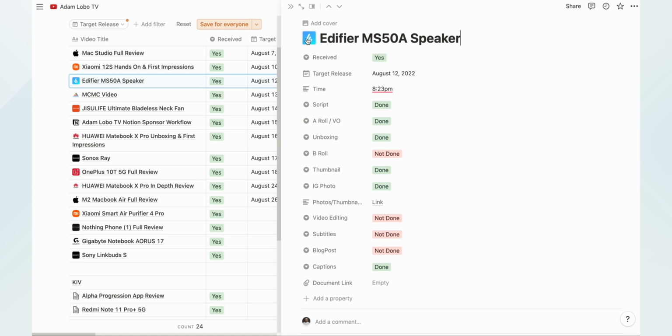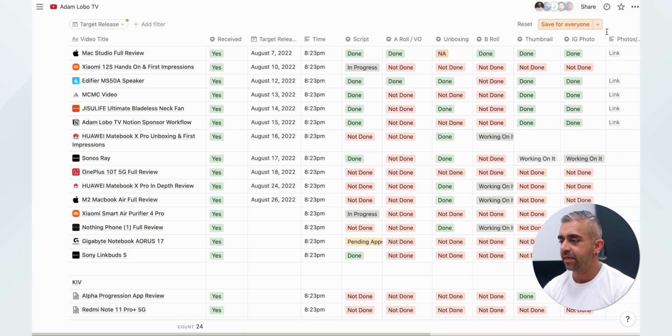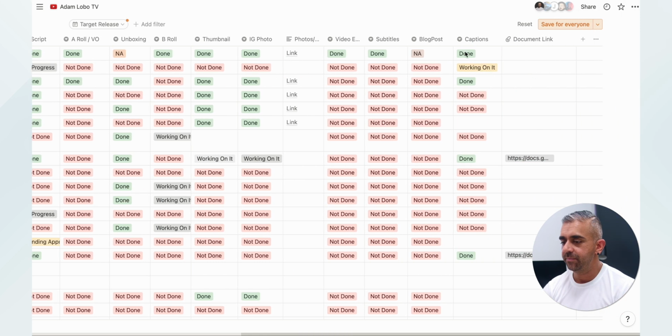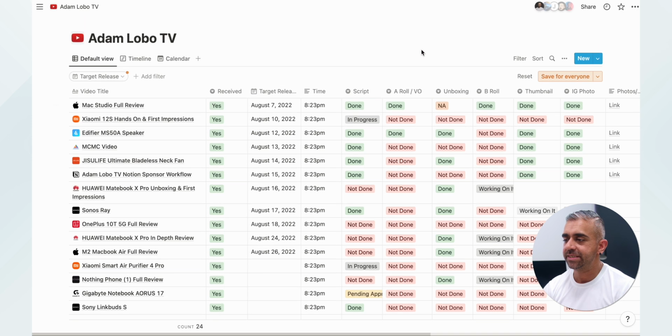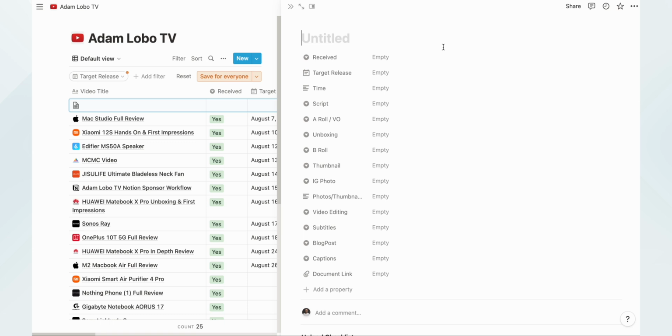Now, one thing that I personally like to do is also the icons. So for every project, if you come here and add a page, it goes like untitled. Let me just say I'm reviewing a DJI product, maybe a Mavic, so DJI Mavic Pro, for example. I want to add an icon.